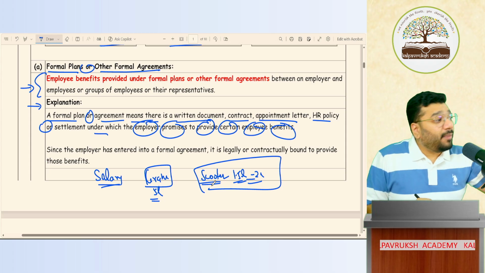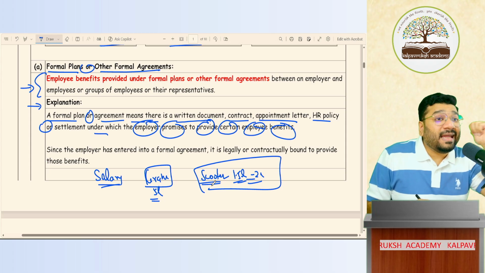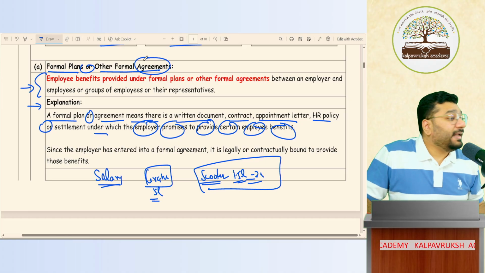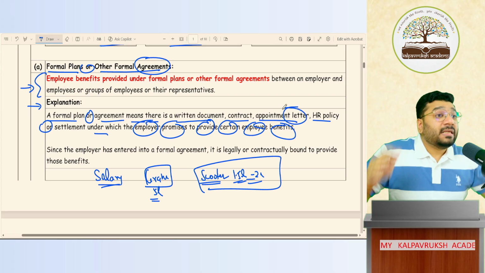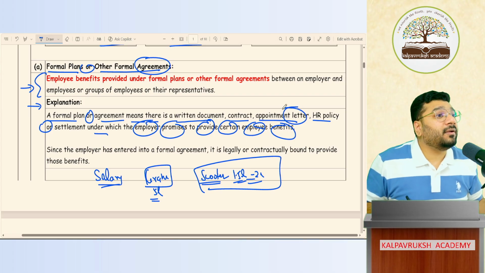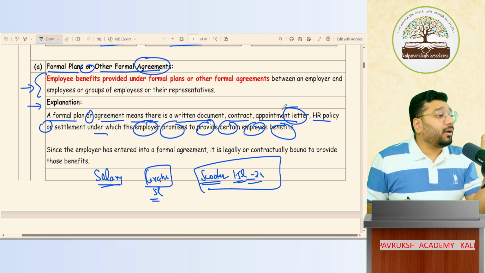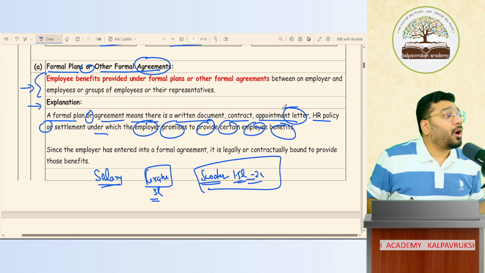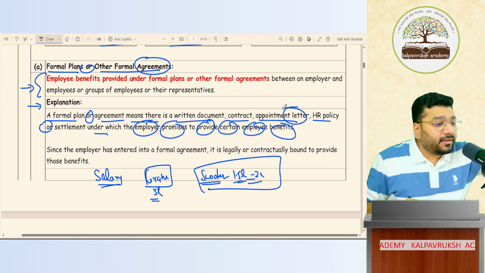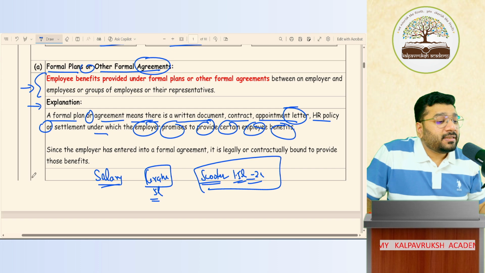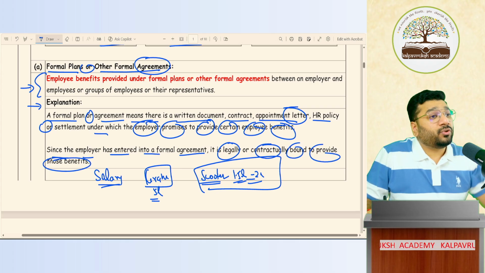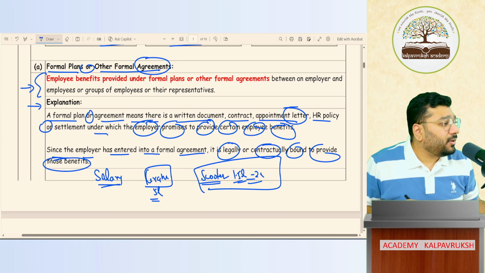Yes. All this I am giving, where have I captured it? This is captured in one agreement, in contract, in appointment letter. Somewhere it is documented. Got it, not got it. So because of the documentation, there is one liability coming on your head to compensate that amount to the employee in future. Got it, not got it. Since the employer has entered into formal agreement, it is legally and contractually binding to provide those benefit to such employees. Got it, not got it.